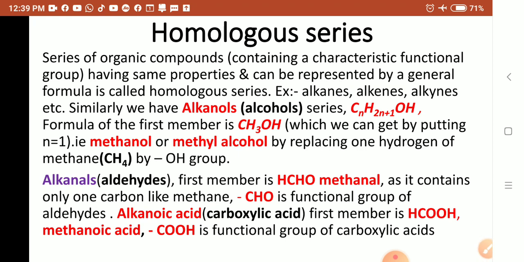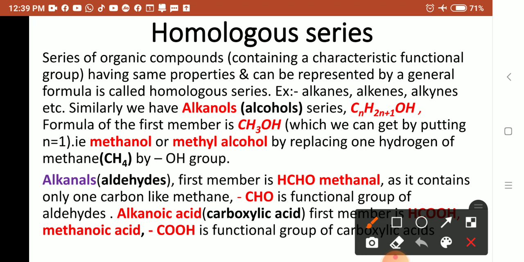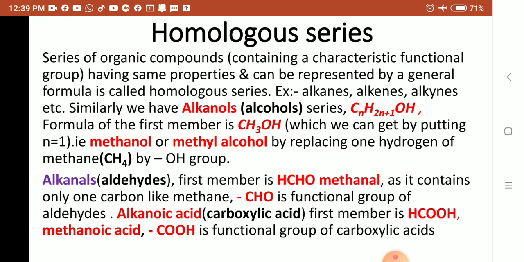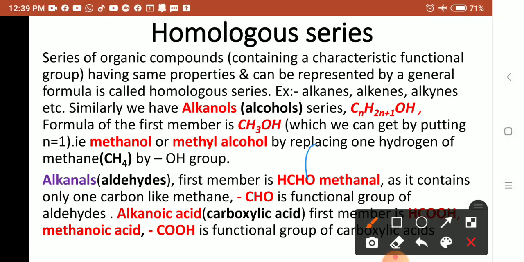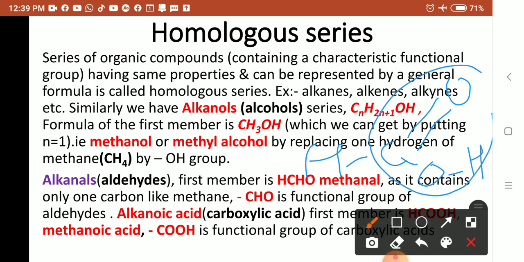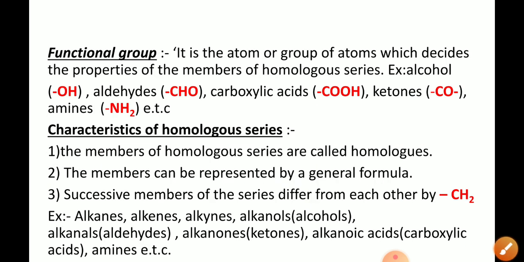The first member is HCOOH, because COOH is the functional group of carboxylic acids. How do you write HCOOH? H, then C with a double bond to O, then OH. This COOH is the functional group of carboxylic acids.